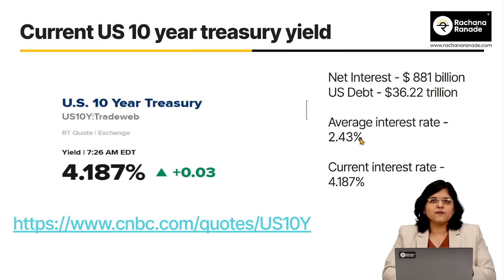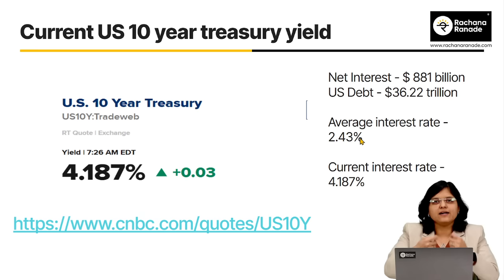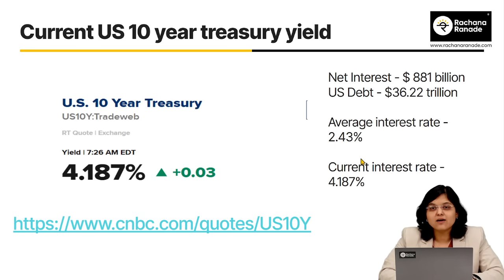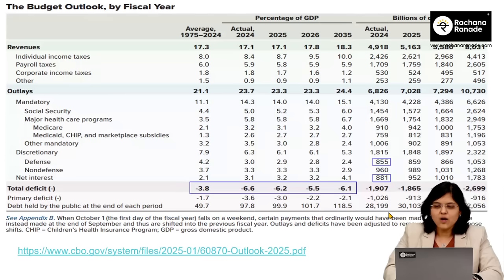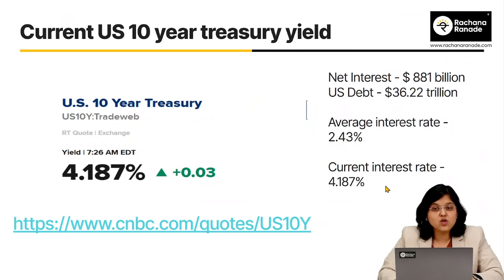Now, what happens is that when they were to refinance this debt, while refinancing, they'll have to refinance it at the current rate of interest. What is the current rate of interest? It is at 4.18%. This is the US 10-year treasury that I've taken as a base. It could be a little bit more or less, but I've taken the base as the US 10-year treasury. So you can imagine that if the interest rate goes up from 2.43% to 4.18%, quickly tell me, will this interest cost increase or decrease? This will increase. And this is what Trump does not want. He says the interest cost should go down.